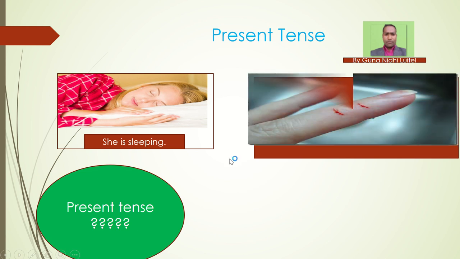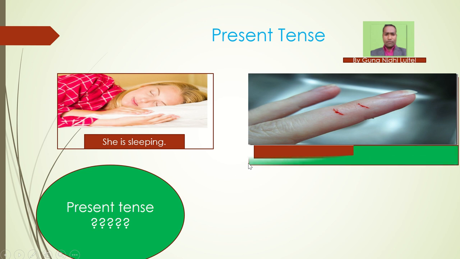Similarly, you can see fingers there in the picture, and one of the fingers has a cut. So what has happened to her? She has cut her finger. It is bleeding now. So this is also present tense.